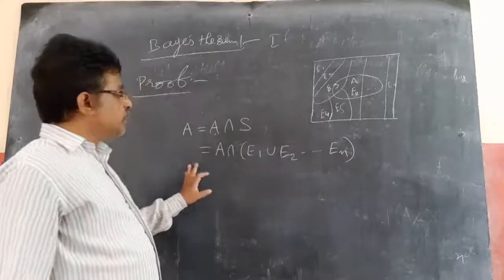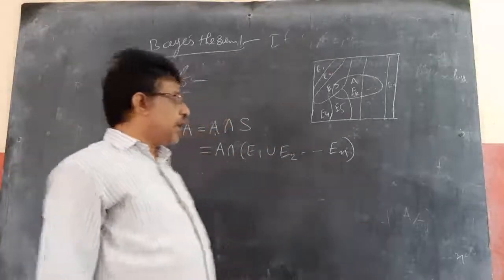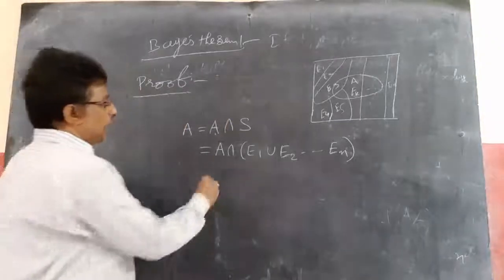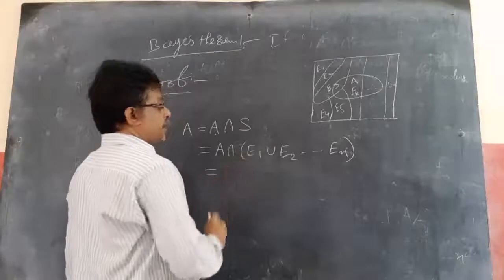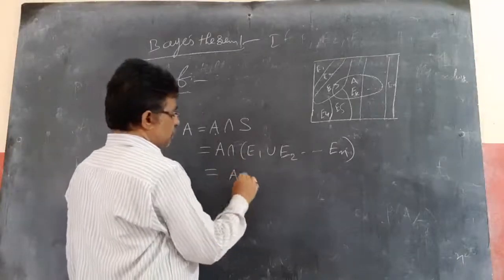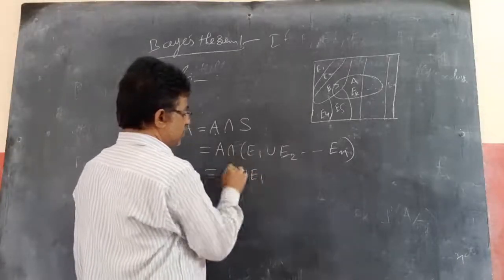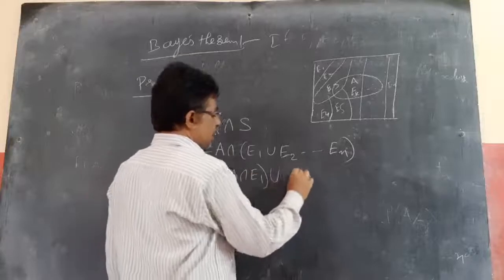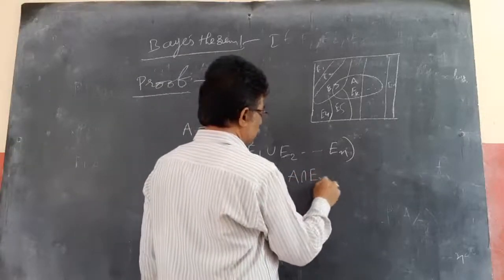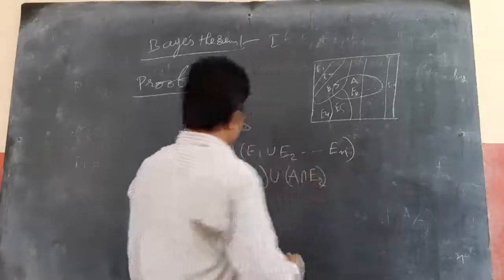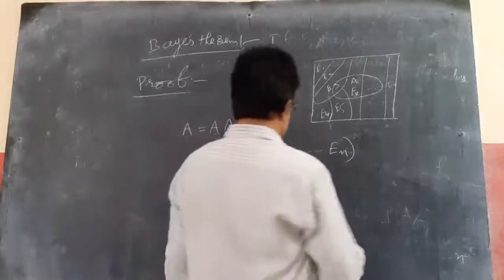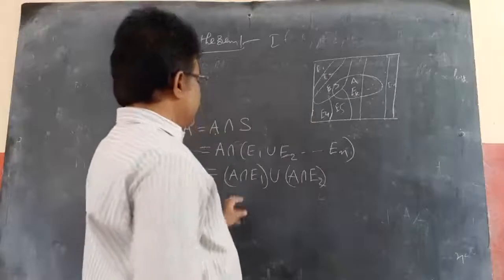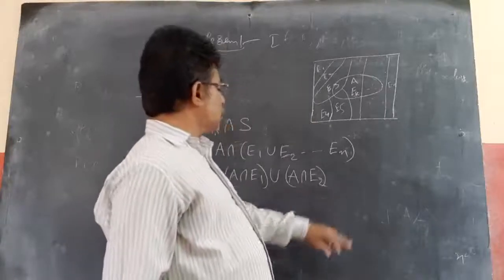So if I open the brackets and apply the distributive property, A is equal to A intersection E1 union A intersection E2, and so on.